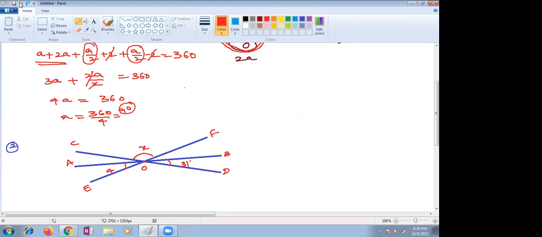I'll remove some line, just a minute children. AB is a straight line, children. If you take AB as a straight line from here to here, the angles make 180. These three angles together make 180.